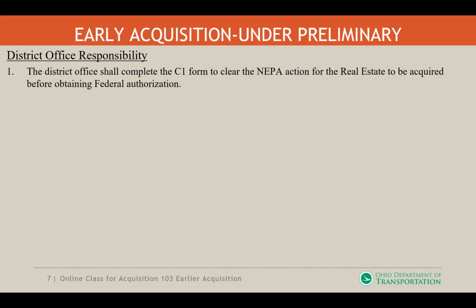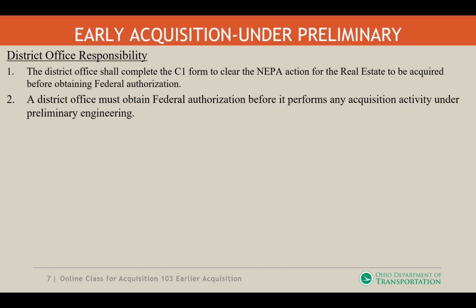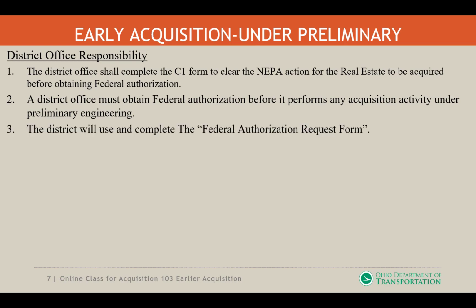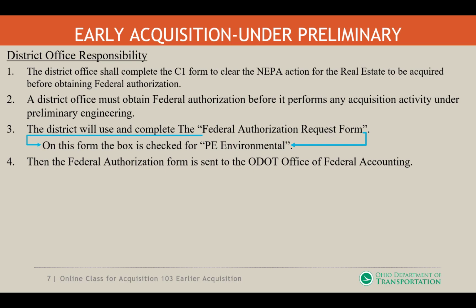District offices have their responsibilities with regards to early acquisition under preliminary engineering. The district office shall complete a C1 form to clear the NEPA action for the real estate to be acquired before obtaining federal authorization. The district office must obtain federal authorization before it performs any acquisition activity under preliminary engineering. The district will complete the federal authorization request form, and on that form, they'll check the box for PE environmental, preliminary engineering environmental.